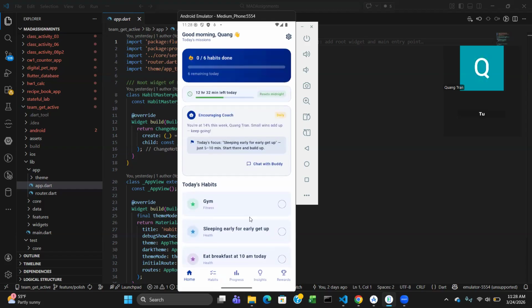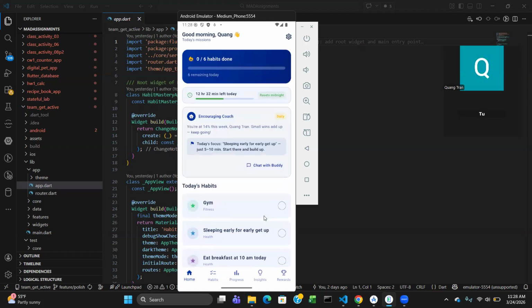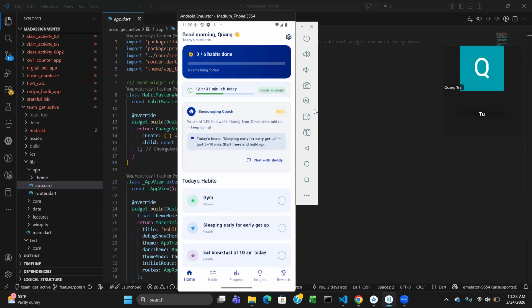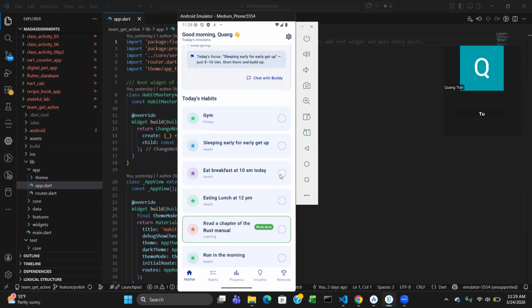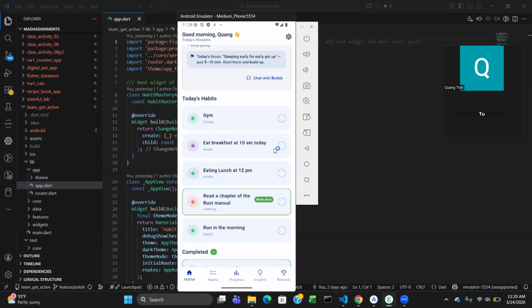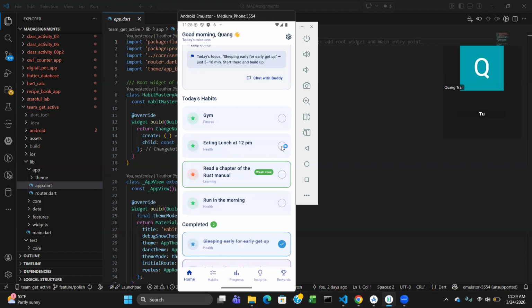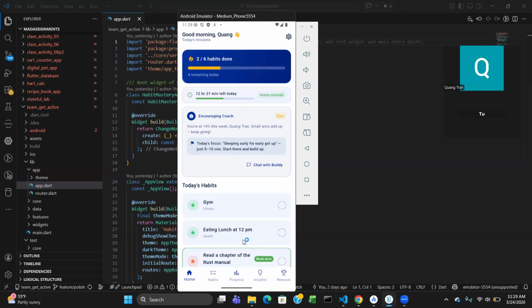And so upon completion, right now we have six habits that are being tracked. You have six remaining today. 0 out of 6 was completed. Let's say you just skip the easy ones, waking up early and eating breakfast at 10 a.m. So the app tracks your habits that were completed, and now you have four remaining.